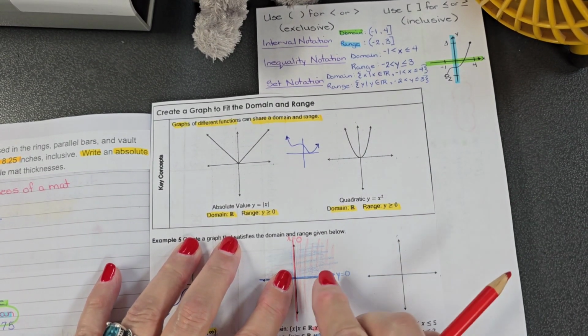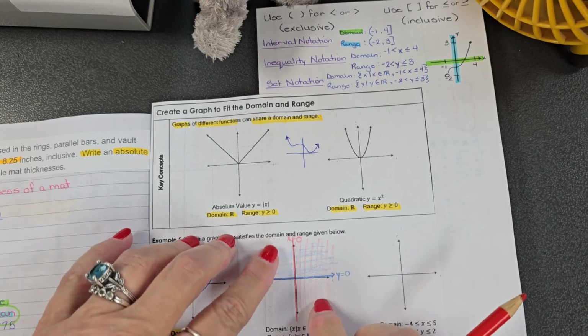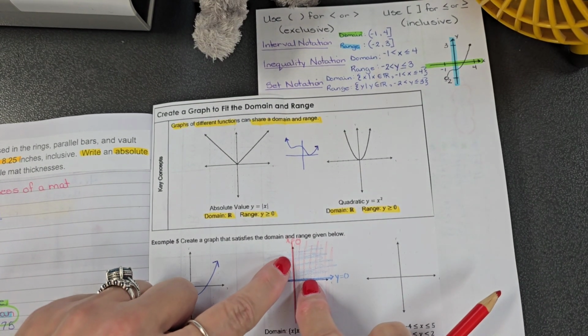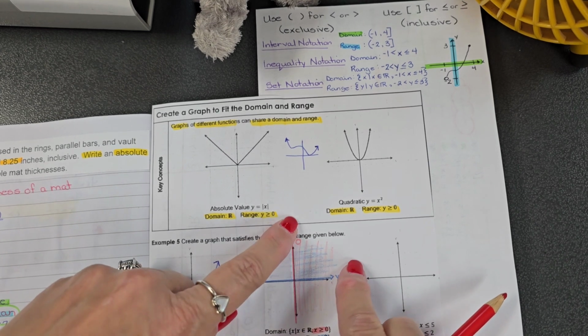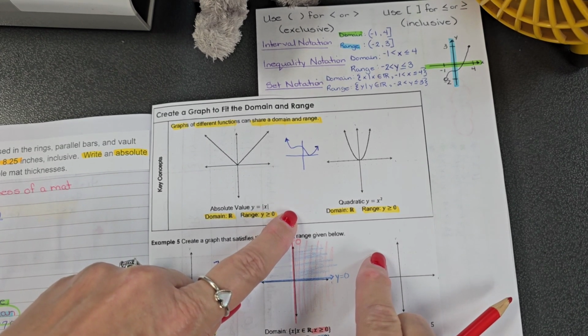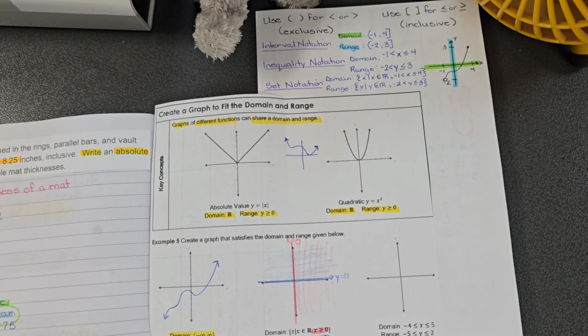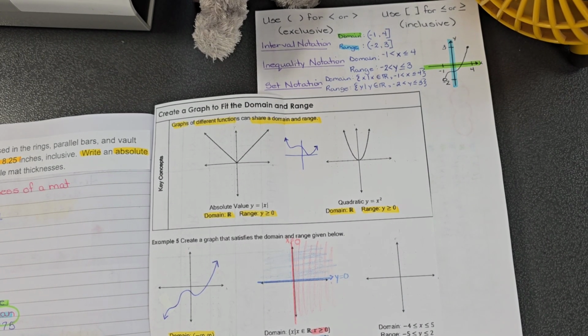So I need a graph that's going to include these two zeros and has to go on forever in both ways. Okay? All right. So if it helps, you can color code it. If it doesn't help, don't do it then. That's fine. That's how I was going to draw my line.